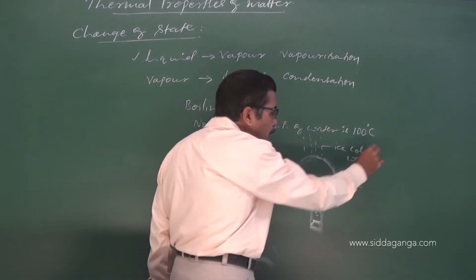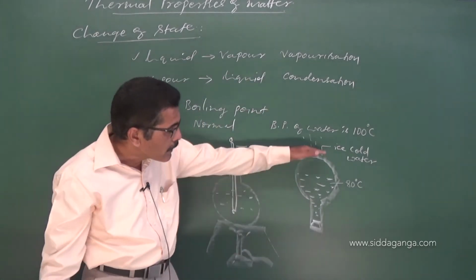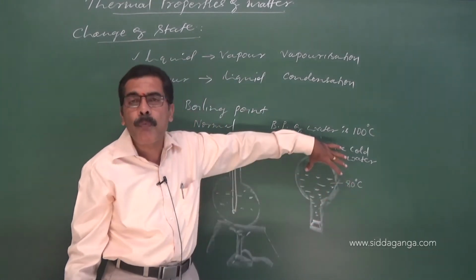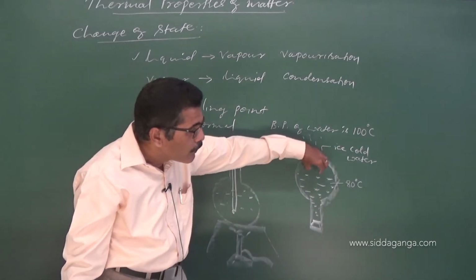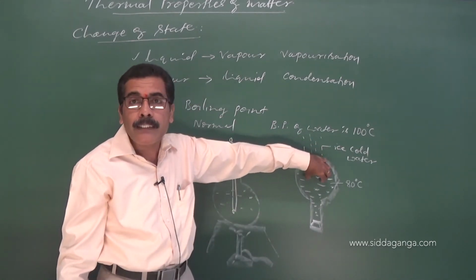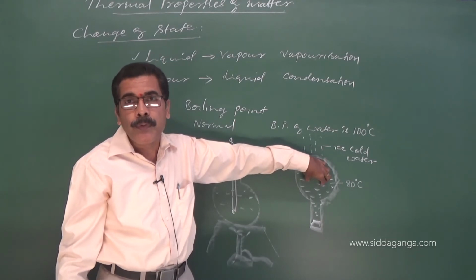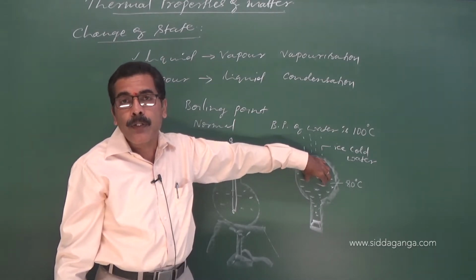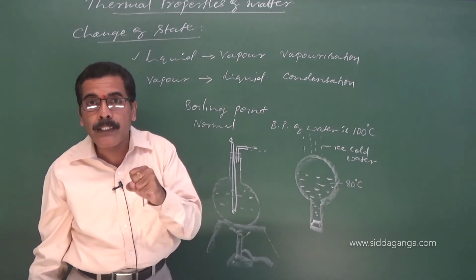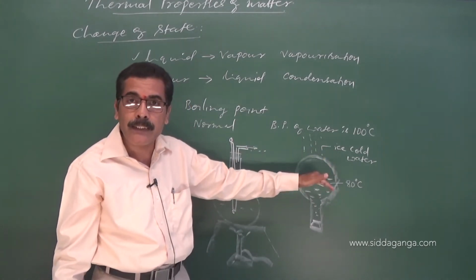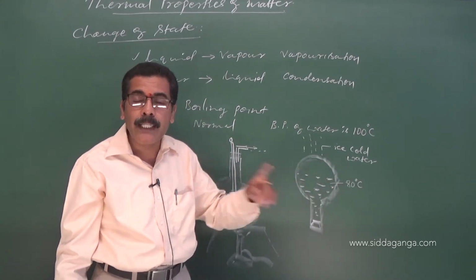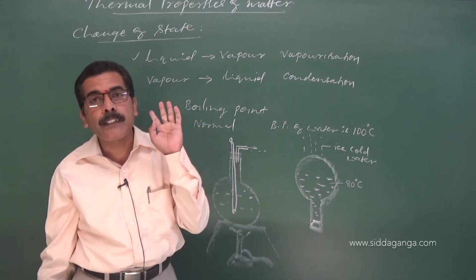When you pour ice cold water on the surface of this round bottom flask, the water vapor inside the flask gets condensed. Therefore, the pressure inside the flask decreases. As the pressure decreases, the boiling point also decreases.